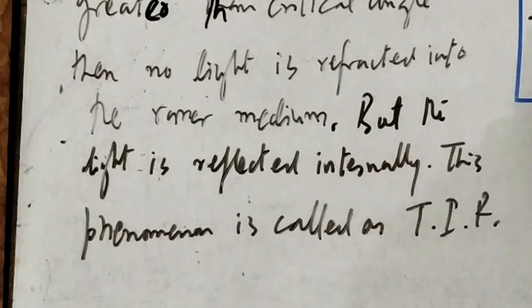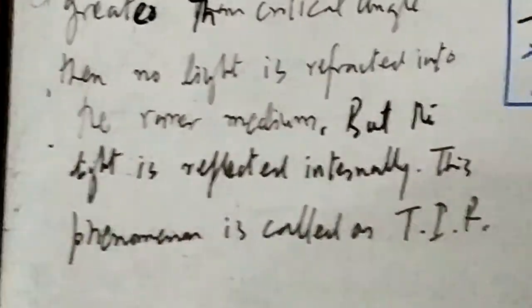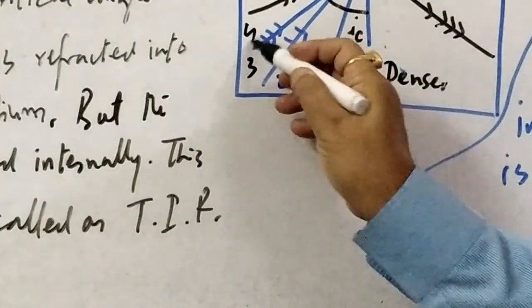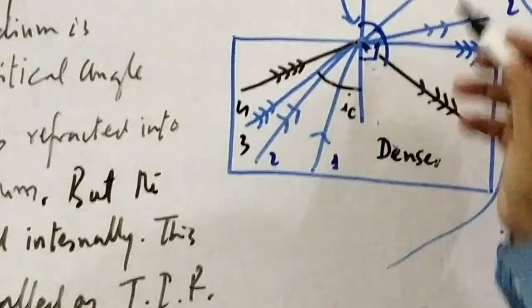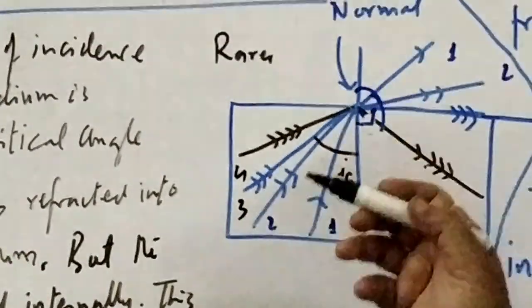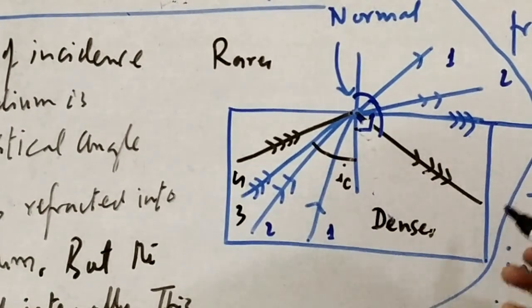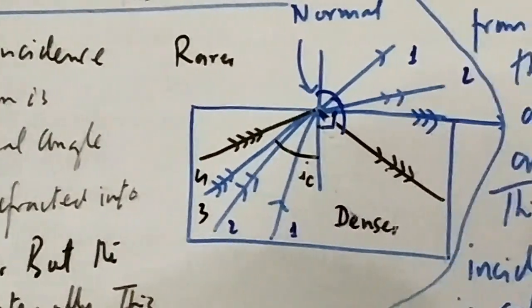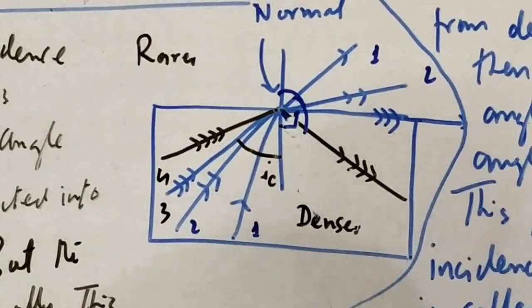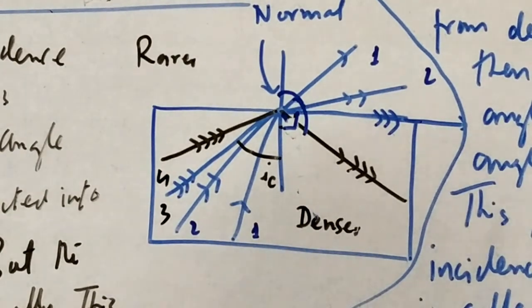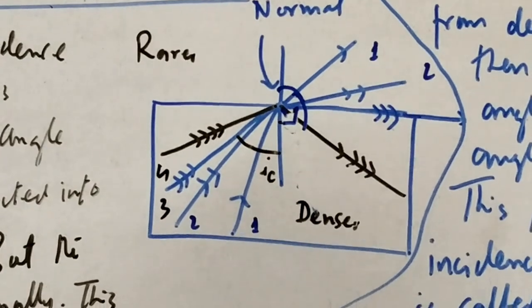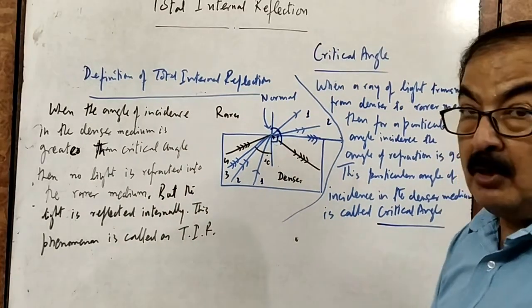You can see when we have this particular ray, it is ray 1, ray 2, ray 3 and ray 4. Fourth ray is not moving to outside world, that is second medium, but it is reflected internally. This is what we have, the concept of total internal reflection, and here what we have, the critical angle.